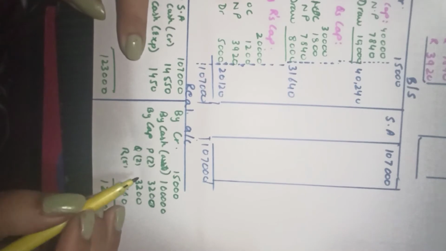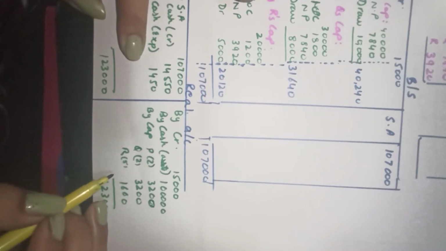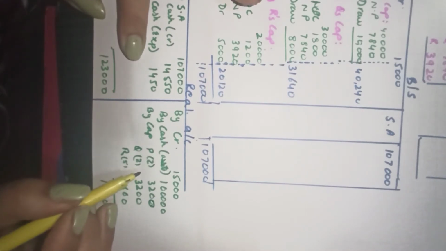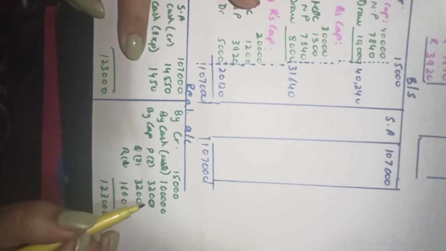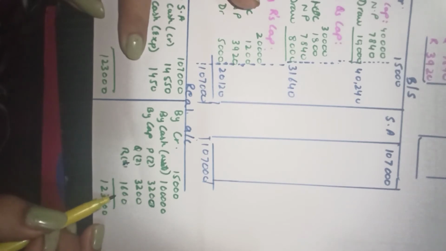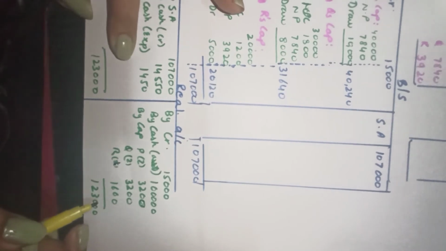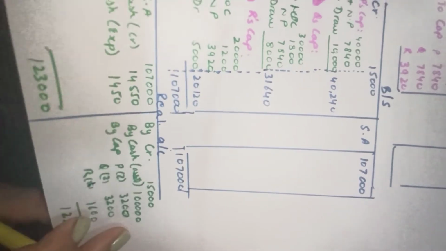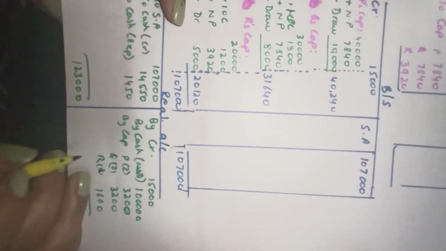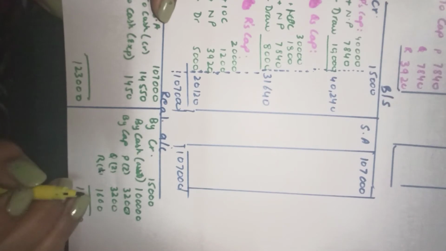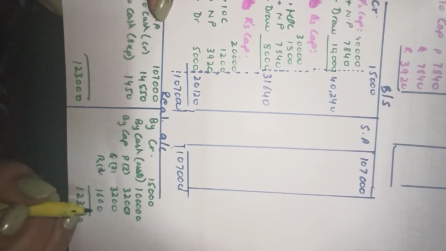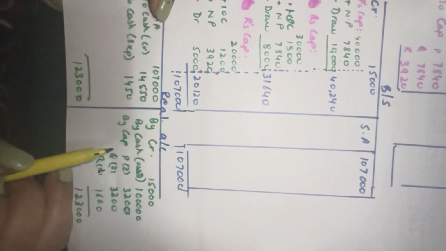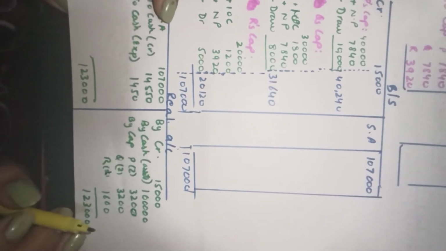These realization losses are distributed among the partners in the ratio of 2, 2 and 1: rupees 3,200, 3,200 and 1,600. These are the adjustments which will now be added to their capital accounts. Clear? And then you can make the capital accounts. You know how to prepare the capital accounts. The balances, now the capitals we know. You will make the provisions of capitals and you will make the capital account.